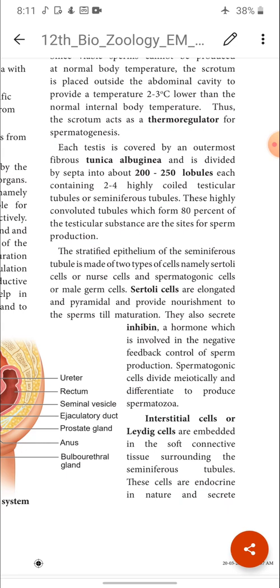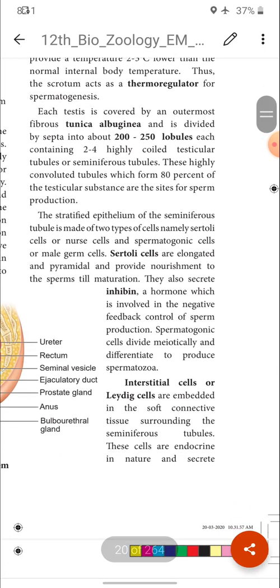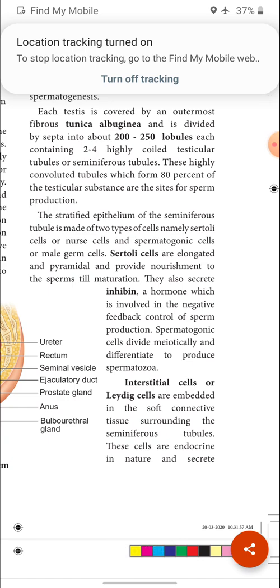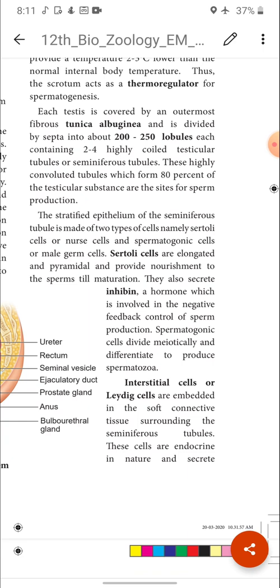Okay, so the testis is divided into lobules. In the lobules, there are 2 to 4 highly coiled tubules, that is called seminiferous tubule. Inside the seminiferous tubules only, the sperm production takes place. So which is the part of sperm production? Seminiferous tubules only. Okay, next. The striated epithelium of the seminiferous tubule is made up of 2 types of cells, namely Sertoli cells or nurse cells and spermatogonic cells or male germ cells. So the seminiferous tubules are made up of striated epithelium.